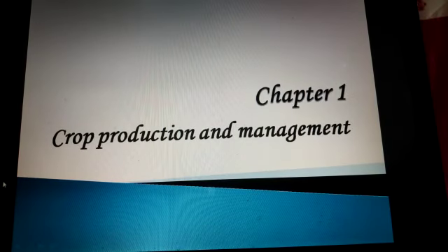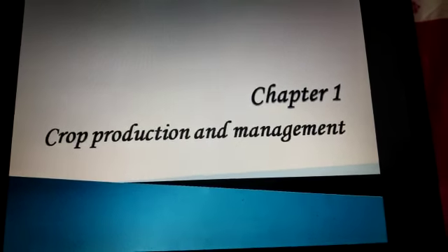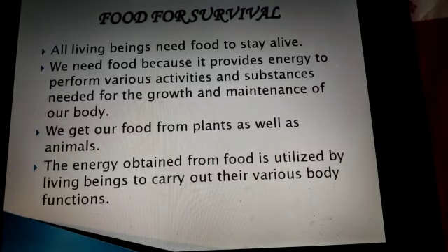Hello students, today we are going to study our first chapter, that is crop production and management. The first topic is food for survival. All living beings need food to stay alive.